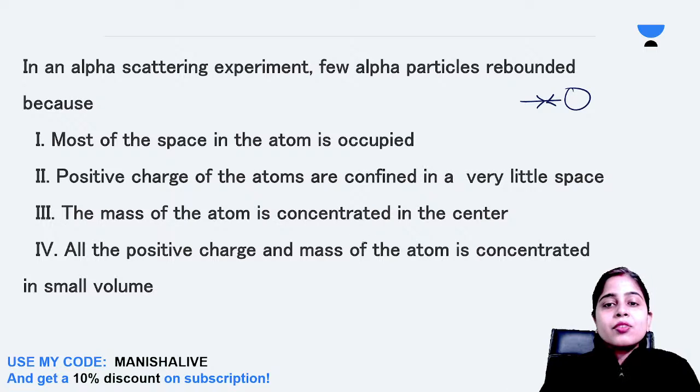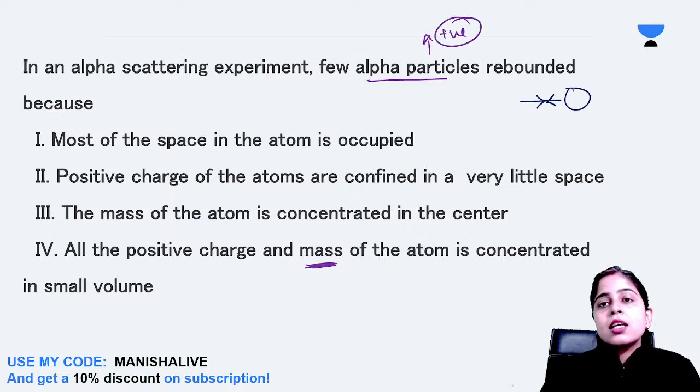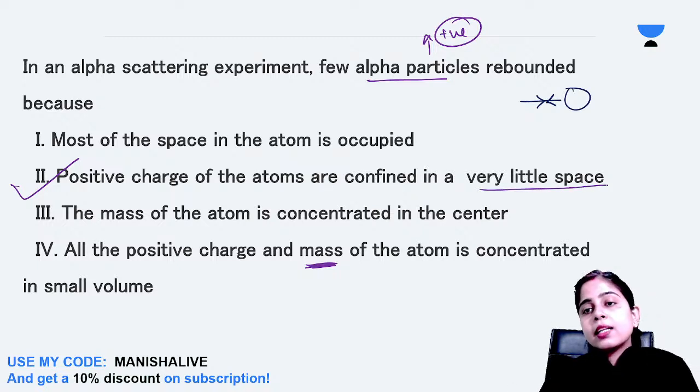See, we don't require mass. Alpha particles were positively charged particles. They were getting rebounded because, out of 12,000, only one alpha particle was getting rebounded. This was due to the reason that the positive charge of the atoms is confined in a very little space.